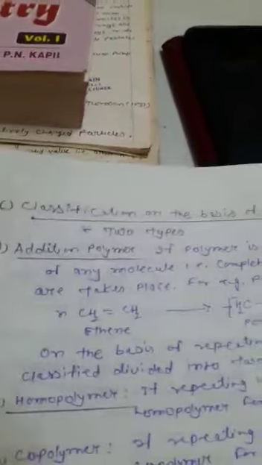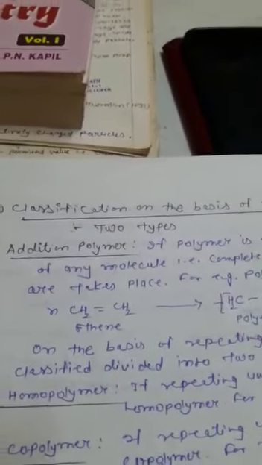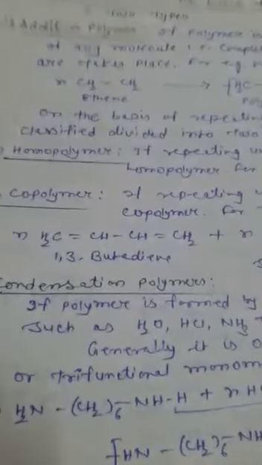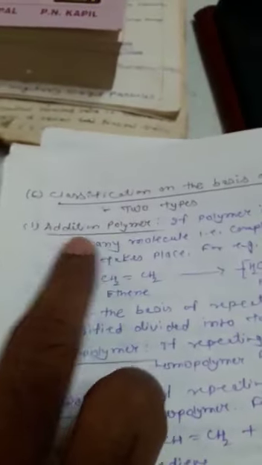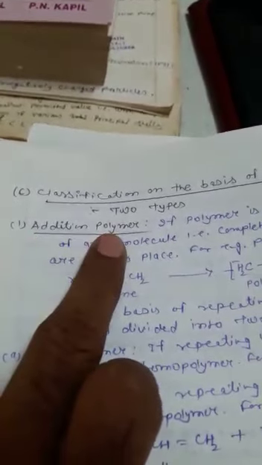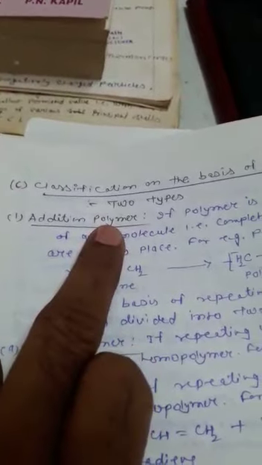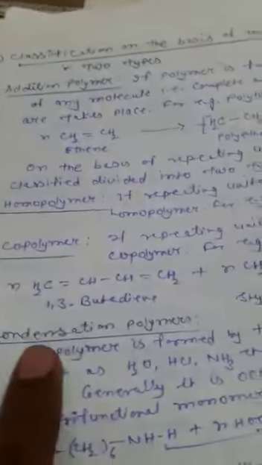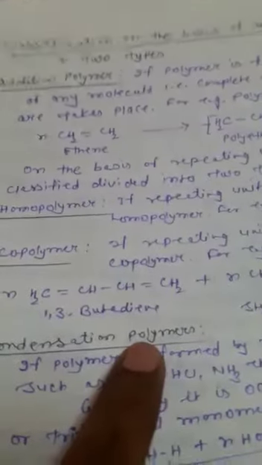On the basis of mode of polymerization, polymers are classified into two types. One is called addition polymer and the second is called condensation polymer. The process in which the addition polymer is formed is called addition polymerization, and the process in which the condensation polymer is formed is called condensation polymerization.